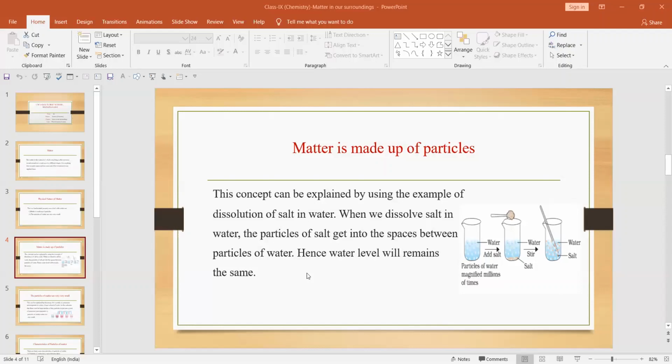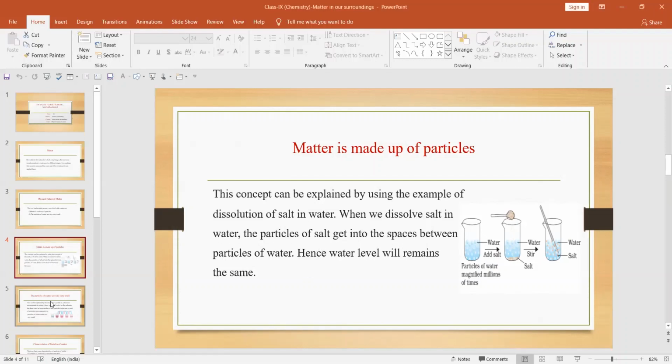So what is the reason behind it? The reason is that water contains many spaces between the water molecules, and those spaces are occupied by the salt ions or salt molecules, and thereby the water level does not change. This indicates that matter is made up of particles. That is why it is not possible to change the volume in each and every case.